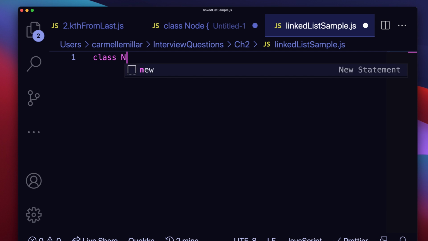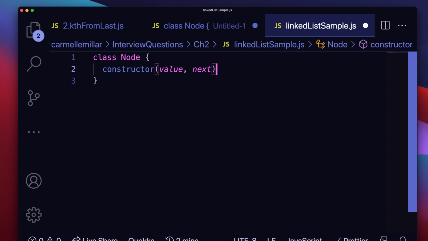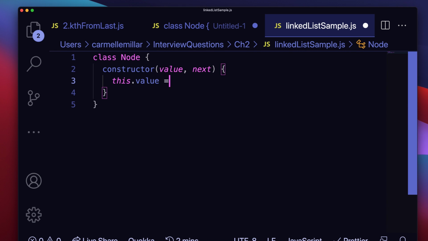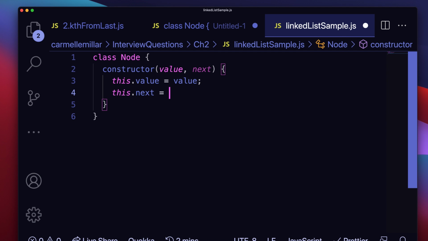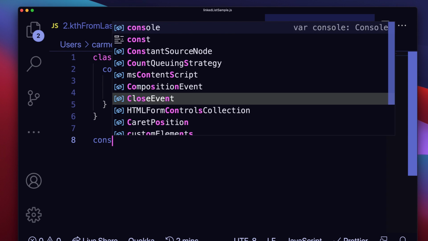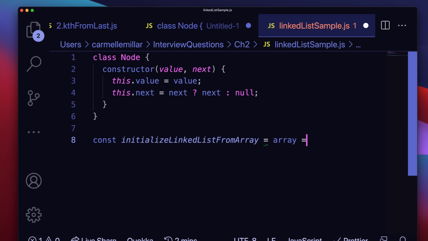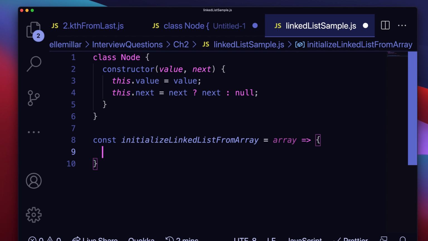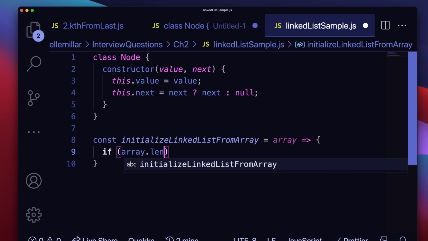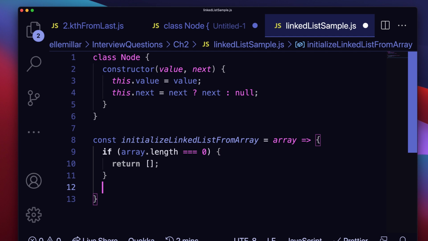So first I define a class Node, curly braces, and inside have a constructor with two parameters, a value and next. So I set this.value equal to value, and then I do this.next is equal to next ? next : null. So this is saying if there's a next value, then set this.next equal to next, else set it to null. I have yet to pass in a next value, but I still continue to write it this way, and I don't know why, so I'm just going to include it in this tutorial.